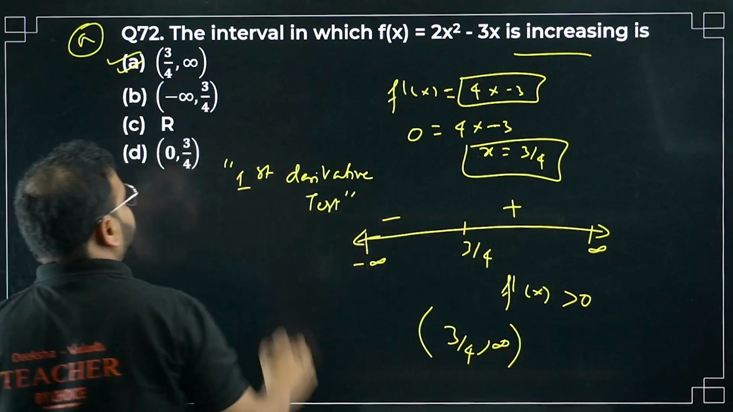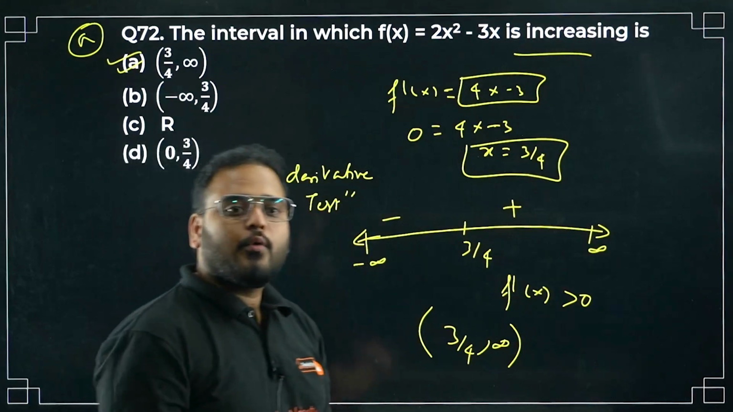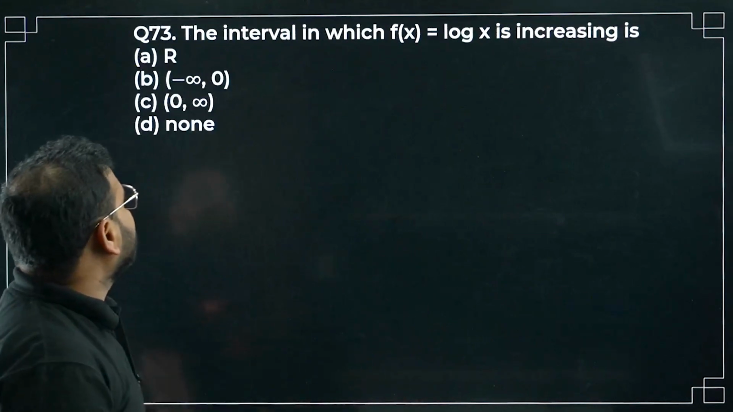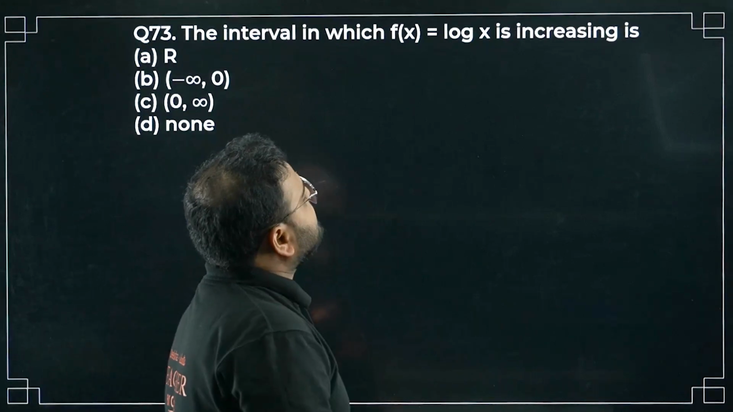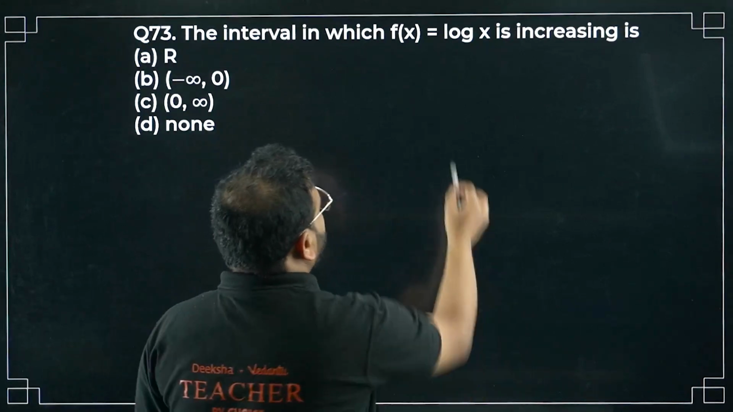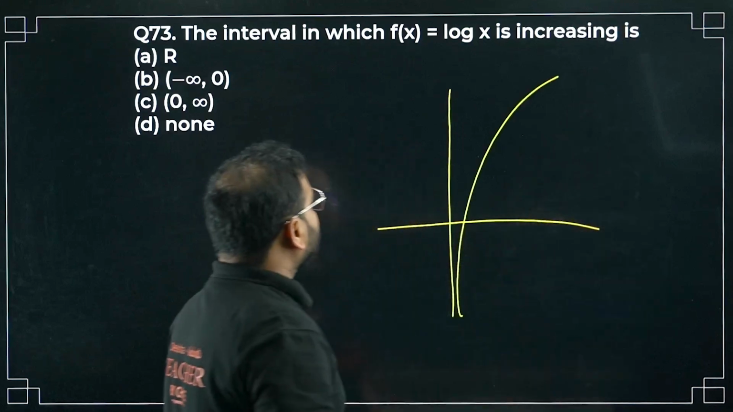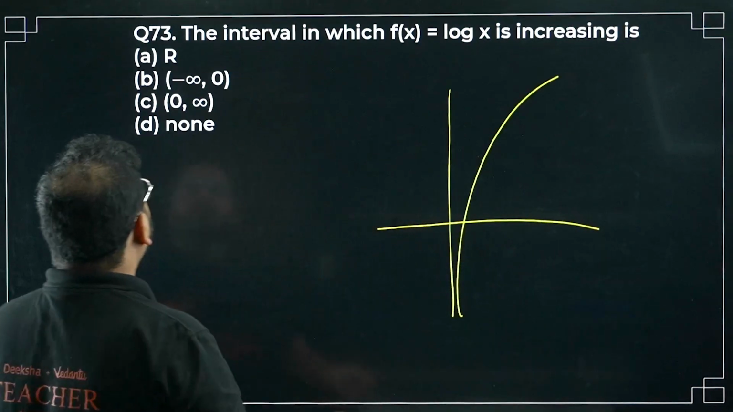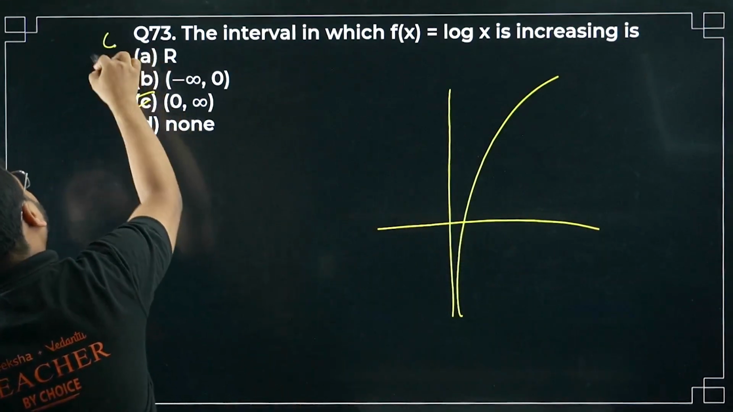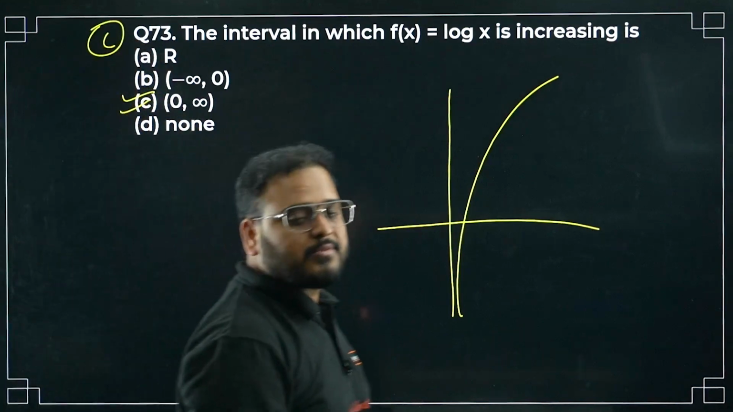Please check. Done. Moving on to question number 73 now. The interval in which f(x) equals log x is increasing. Draw the graph of log x, like this, from 0 to infinity. Option C is correct.